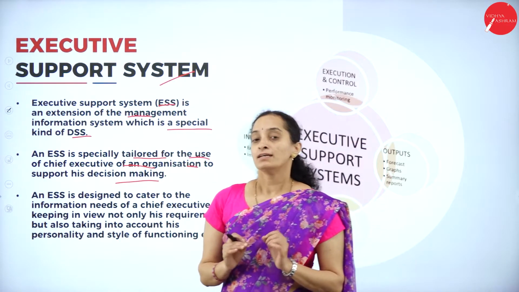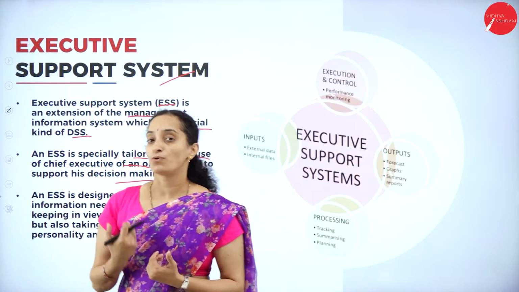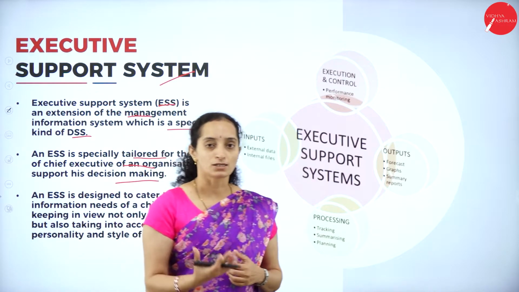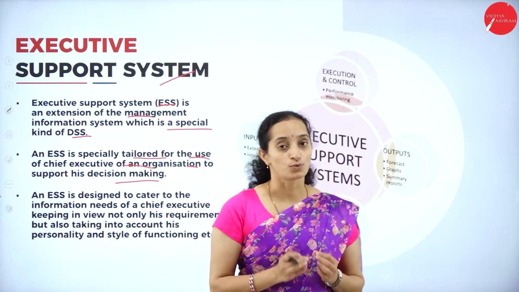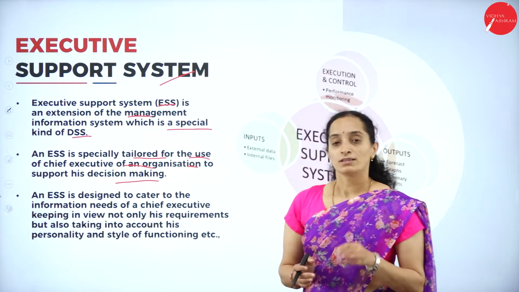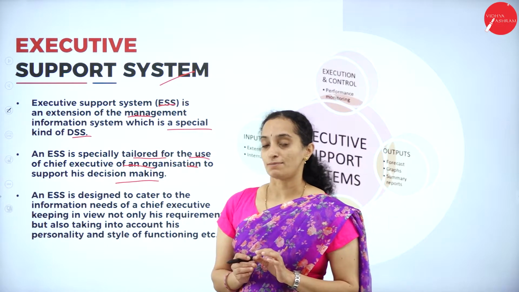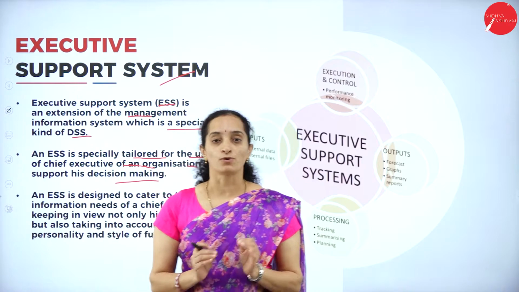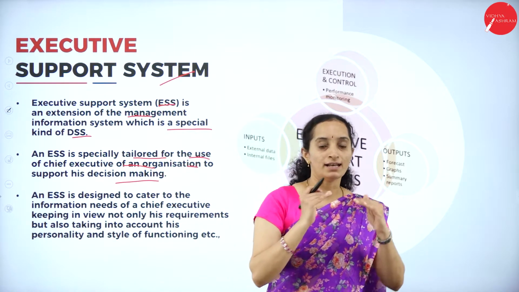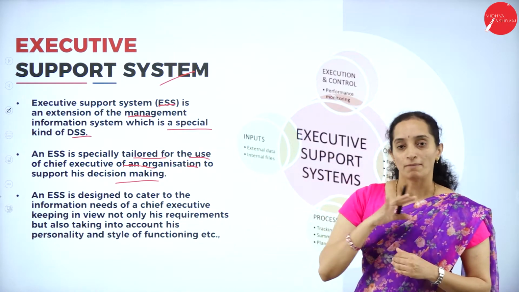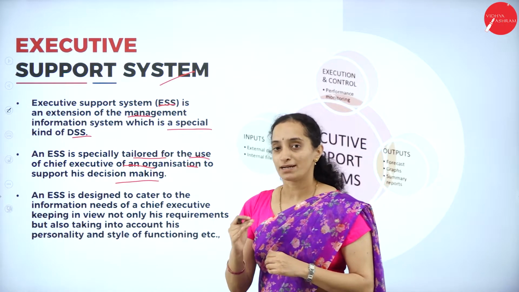So he'll have some more provisions and exclusive responsibilities meant only for the CEO. The normal decision support system is developed to support the management level at the middle level.